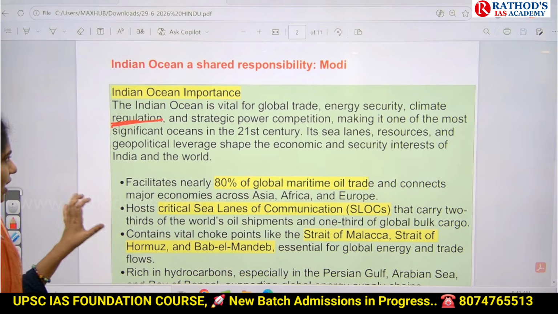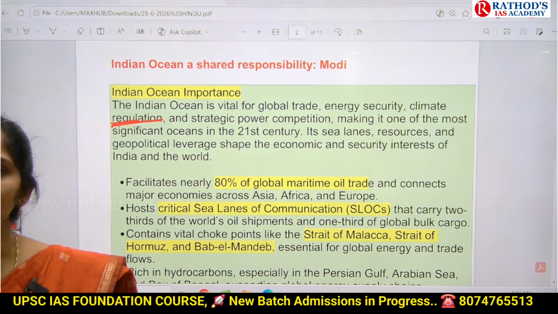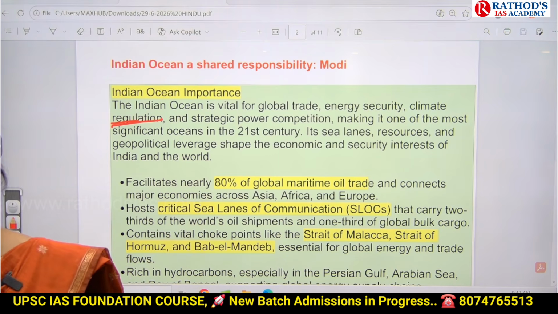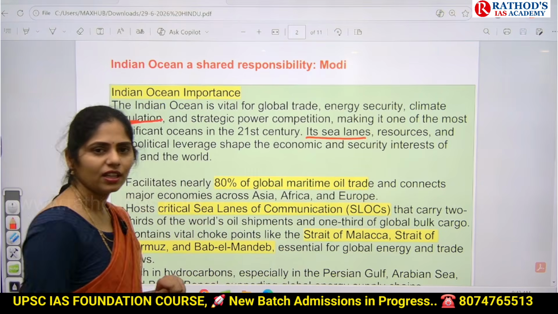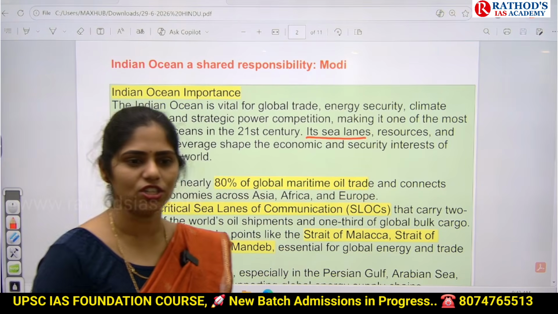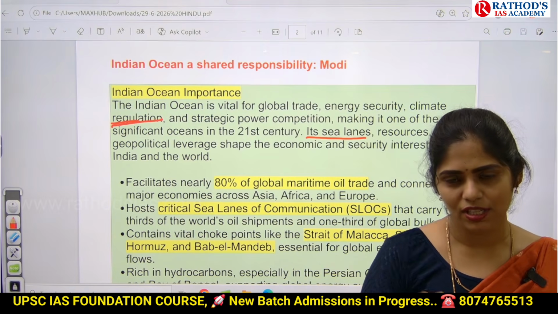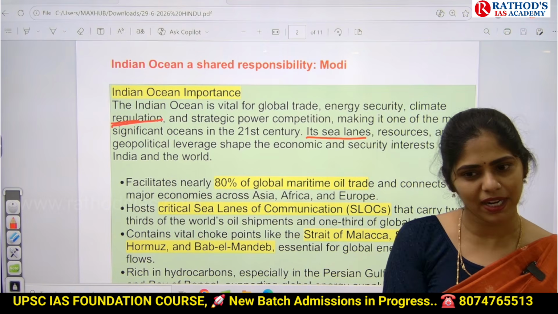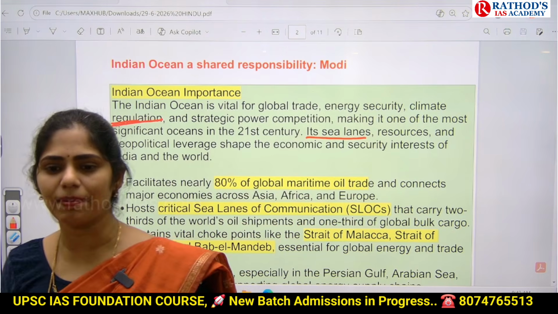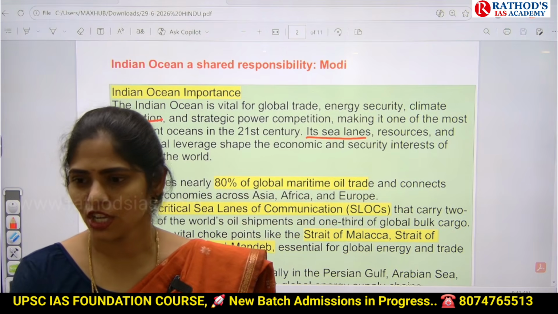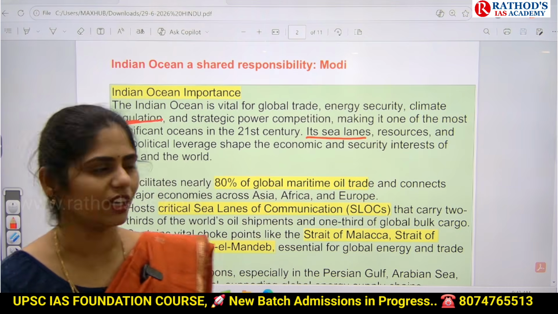Okay, and next one here is, especially in this 21st century, there is increased importance of Indian Ocean region. The reason here is, we have important sea lanes. We have strategic locations. They are called choke points. We have Strait of Hormuz. Beside that, we have Bab-el-Mandeb. And if you come to this Southeast Asia part, we have Strait of Malacca. So like that, we have important sea lanes in this Indian Ocean region.